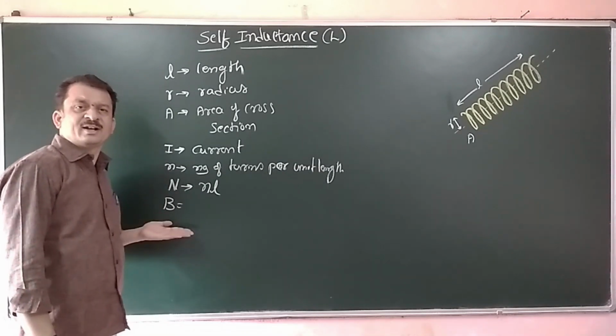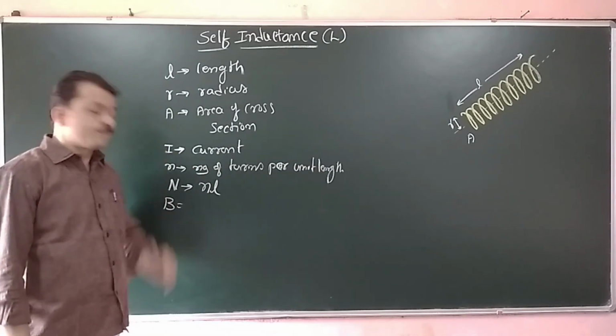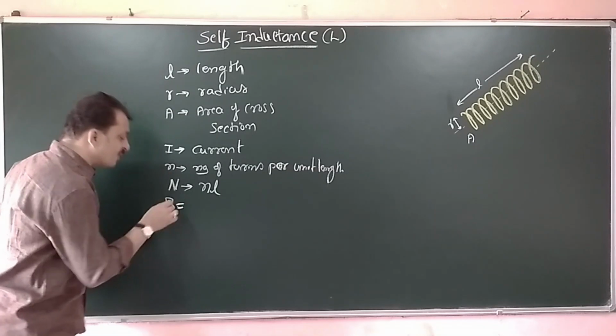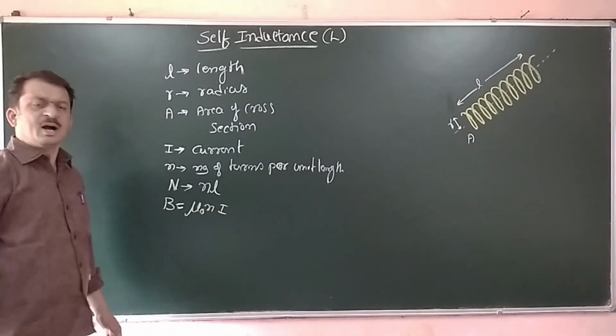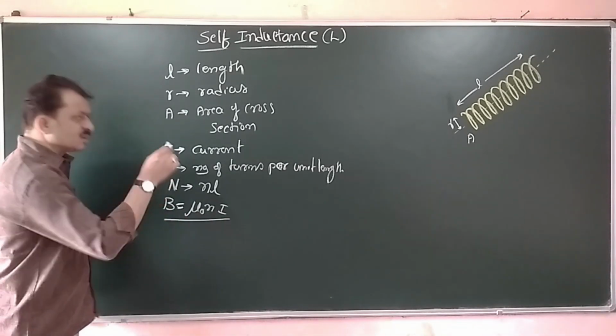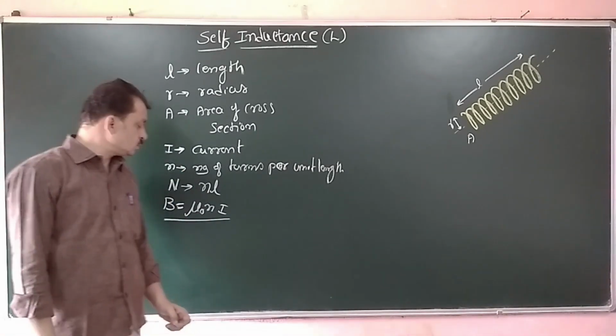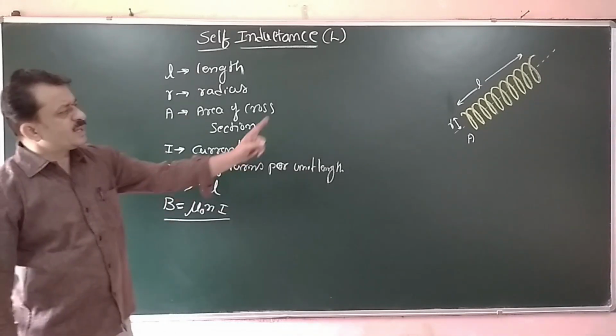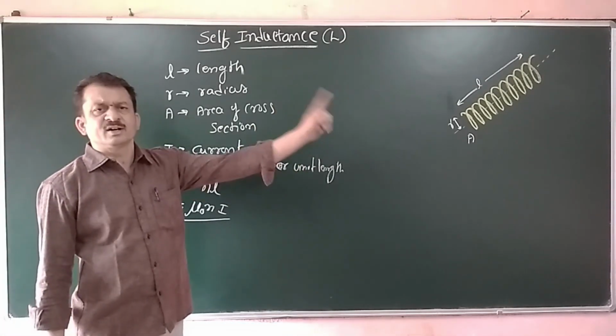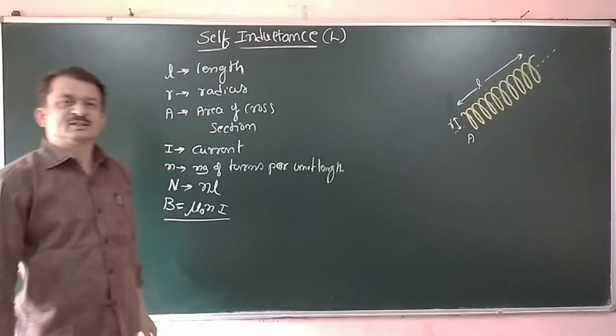This magnetic field is uniform, and the expression for it is mu naught n I.